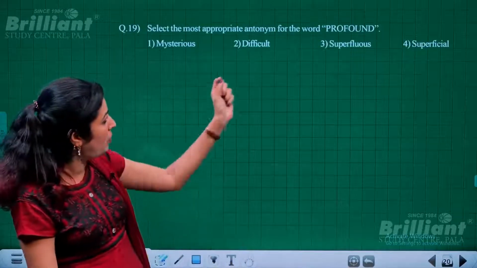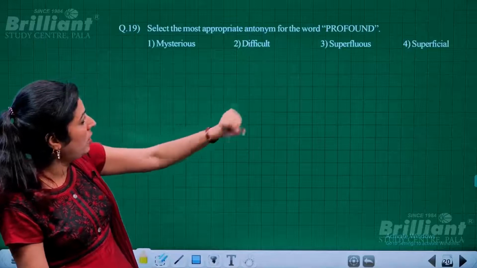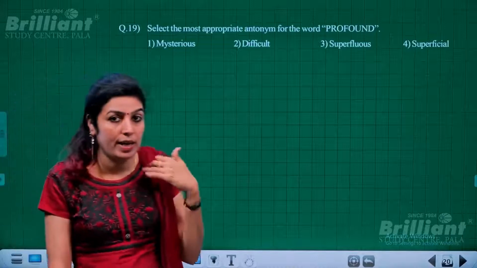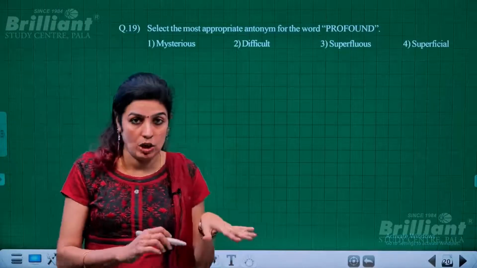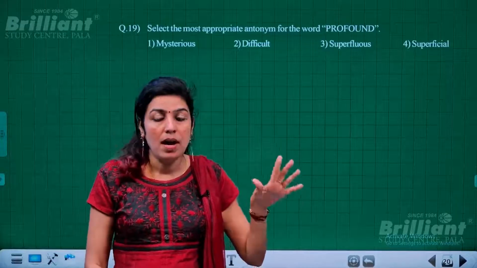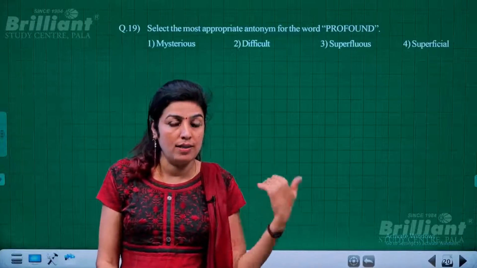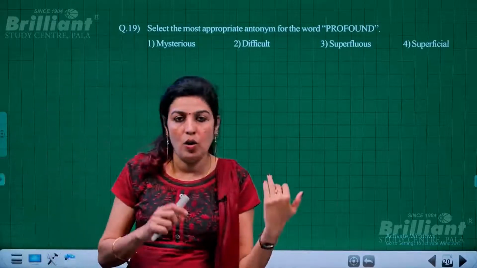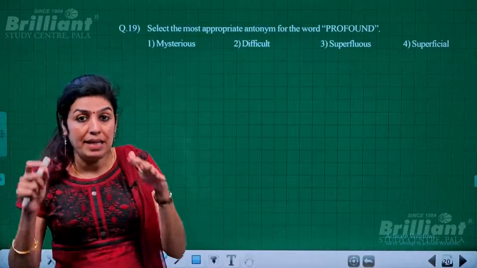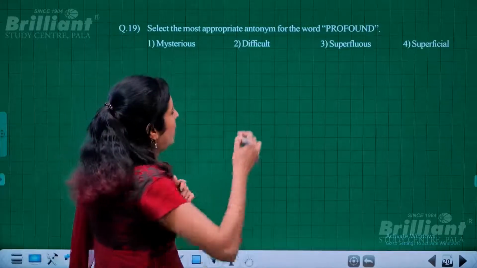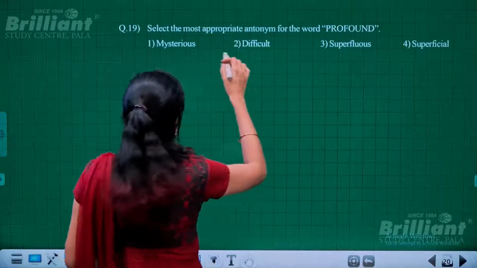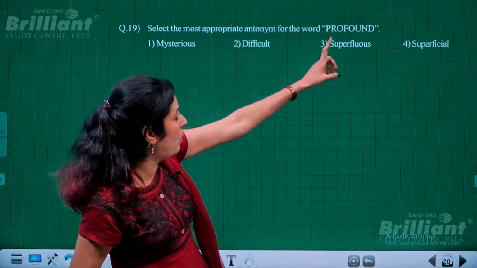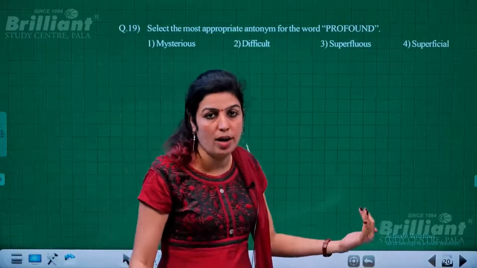Okay, so you have to find out the antonym for profound. Here we have three synonyms, and only one is an antonym; the other three words are synonyms or similar in meaning. Profound means something hard or difficult or deep, intense. So we have superfluous, difficult, mysterious. These could be taken as synonyms for profound, but not antonyms, and what we require is an antonym.